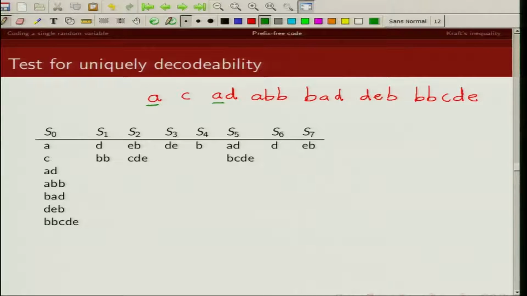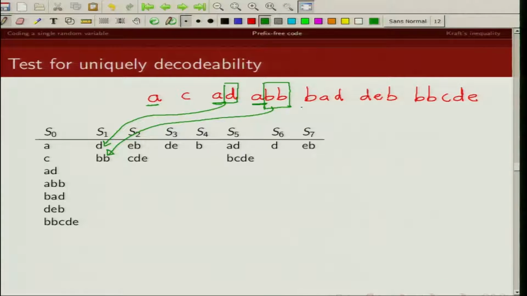Yes, it's a prefix to AD and to ABB. So what is the suffix left if I remove this prefix? That's D. So I put this D in the set S1. Next, if I remove the prefix A from ABB, what is left is the suffix BB, and I put this BB in S1.